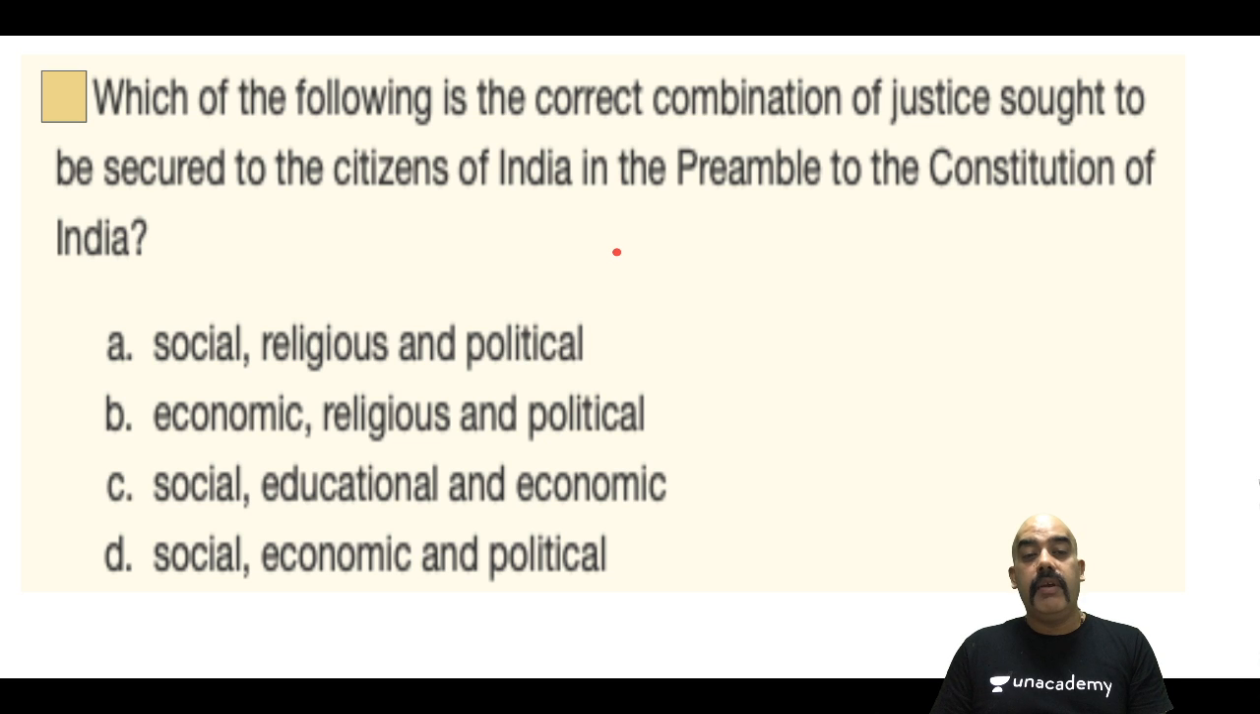Of course, you can study this in a different way. You can do a certain number of questions. Which of the following is the correct combination of justice sought to be secured to the citizens of India in the preamble to the Constitution of India? These are the types of questions they will ask, and I'm sure that you are aware of this, that it will be social, economic, and political. These are the types of questions the UPSC examiners will ask with regards to the preamble. We can do many such questions.